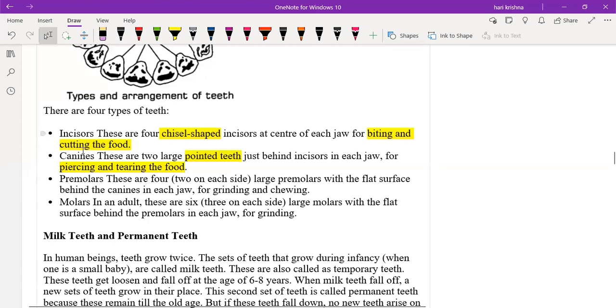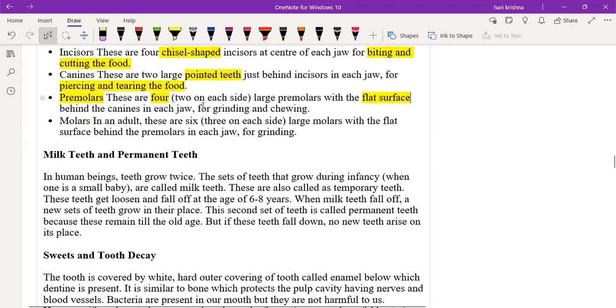Along with the incisors and the canines, next to the canines are the premolars. There are a total of 4 premolar teeth on each jaw. What is the structure of a premolar? They are flat structures. What is their main purpose? The main purpose of the premolars is grinding as well as chewing. That is all about the premolars.